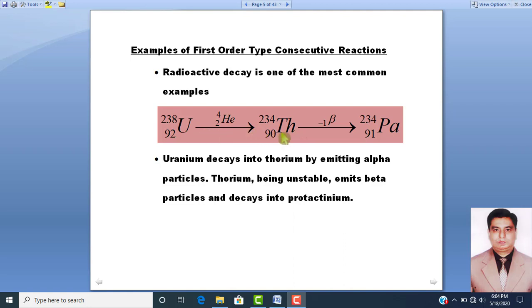Similarly, when thorium emits a beta particle, then it converts into protactinium, and it is also first order kinetics. So first reaction and the second reaction both follow first order type mechanism, due to which we can say radioactive decay is the most common example of first order type consecutive reactions.